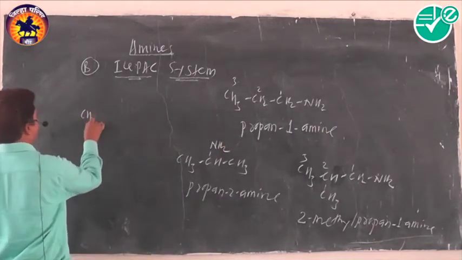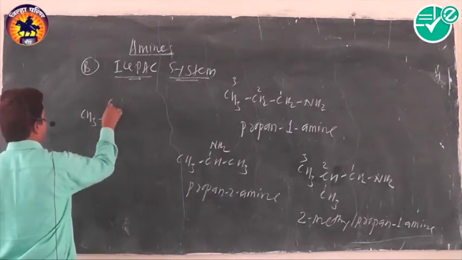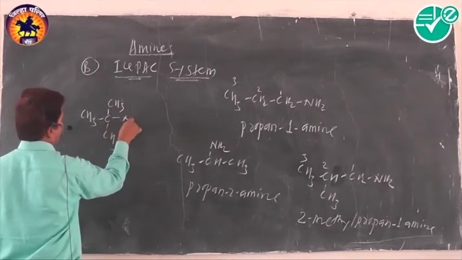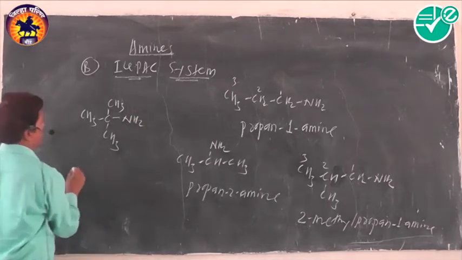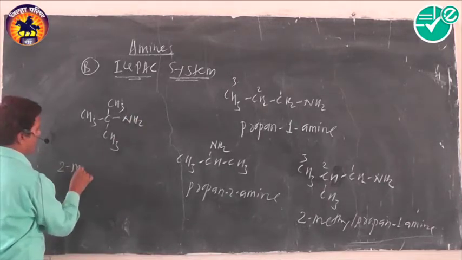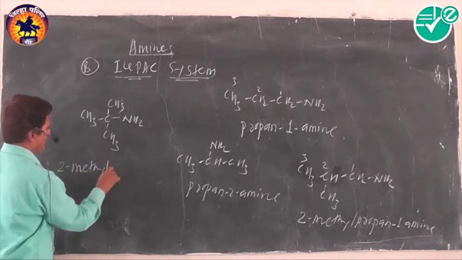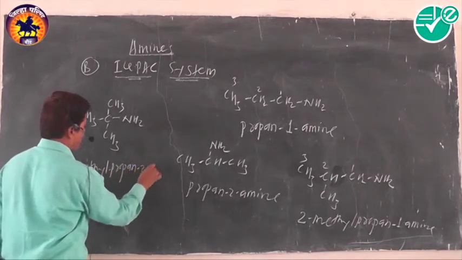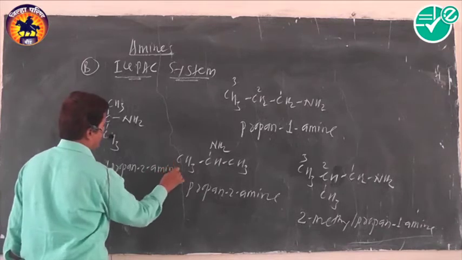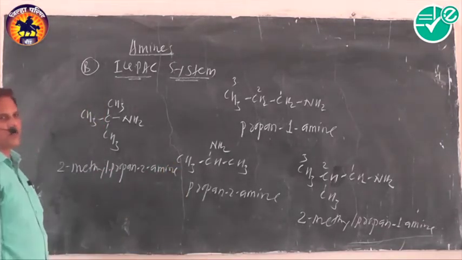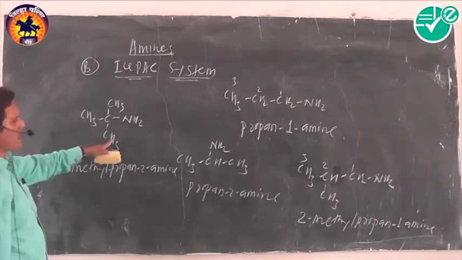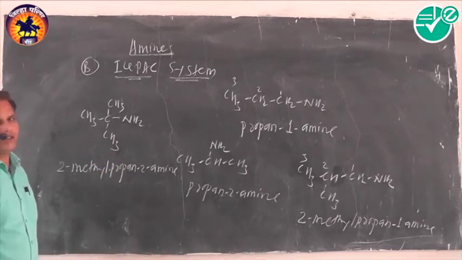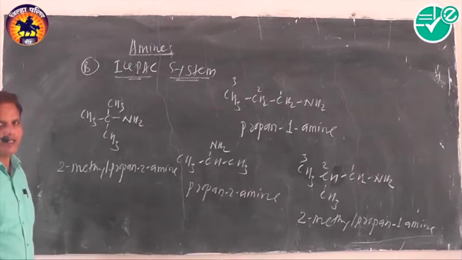Another example of a primary amine is tertiary butylamine, and its IUPAC name becomes 2-methylpropane-2-amine. These are examples of primary amines. All these amines are primary in nature, and that's why primary amines are called alkanamines in the IUPAC system.